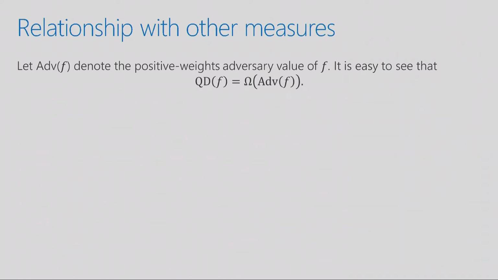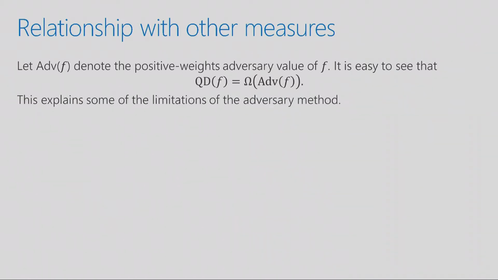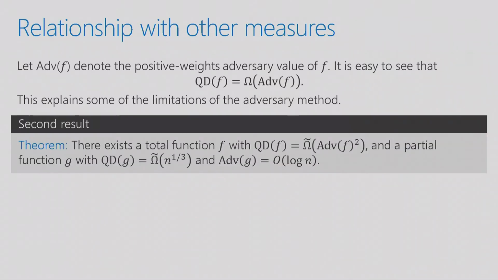But one reason this relationship is interesting is because this explains some of the limitations on the adversary method. So for example, we saw before that the collision problem had quantum distinguishing complexity 1. This means that the adversary method also cannot prove a bound larger than 1 for the collision problem. So if you want to prove a lower bound on the quantum query complexity, you cannot use the adversary method. So that's one nice thing. The other thing we show is that, in fact, this can be far superior to the adversary method in some cases. So for a total function, it can be as much as quadratically bigger. For partial functions, it can be exponentially bigger.